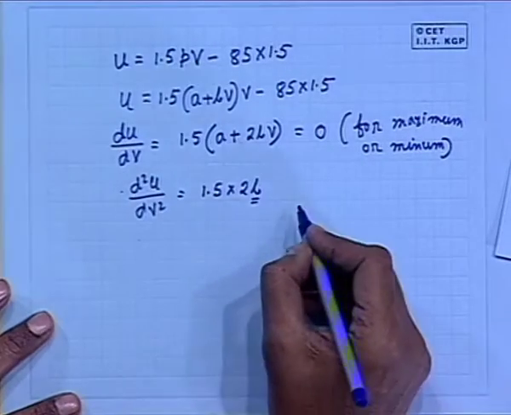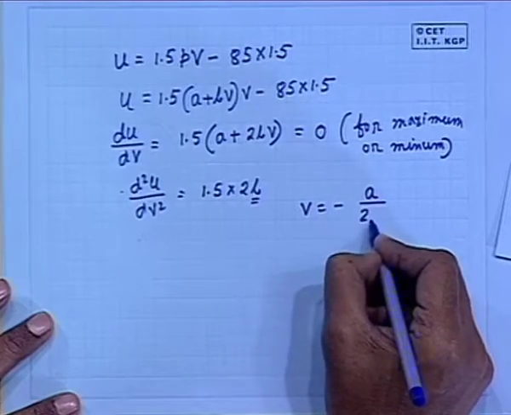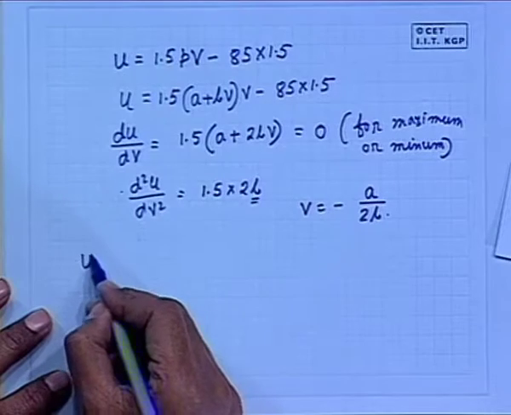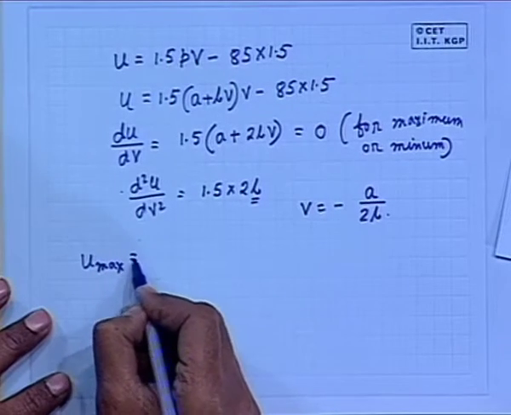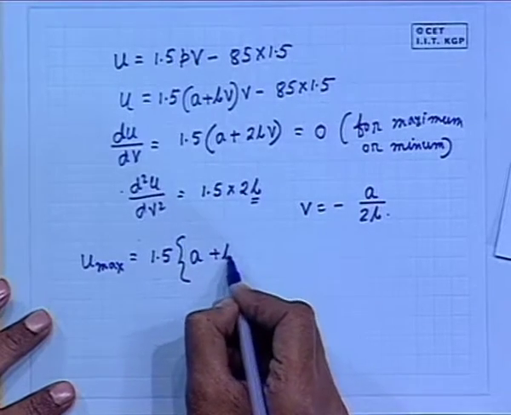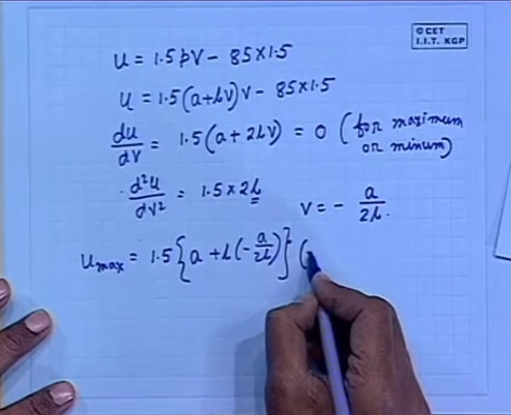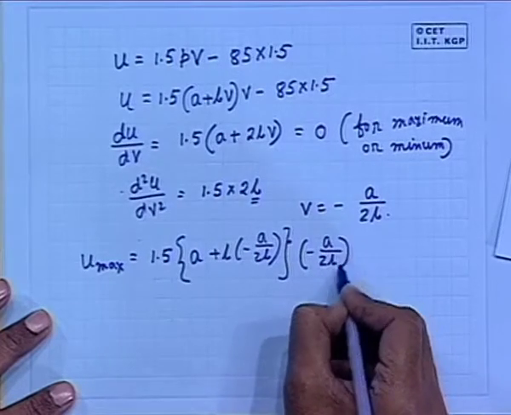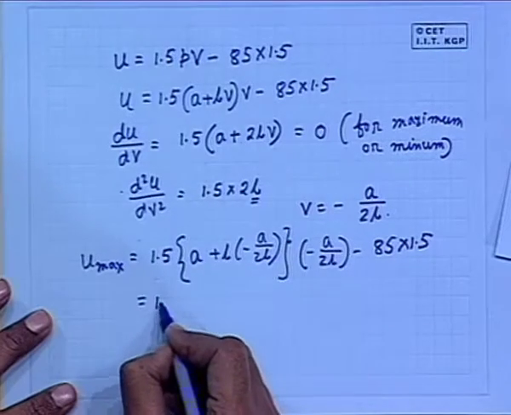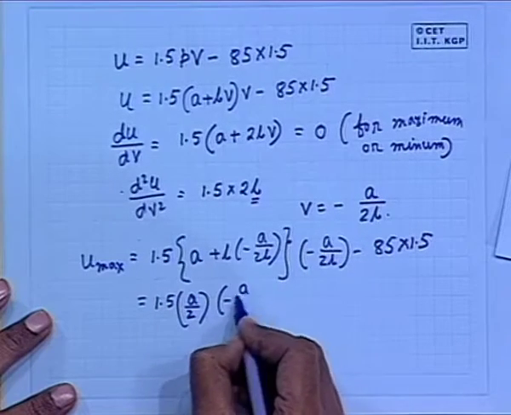So, that maximum condition is given by V equal to minus A by 2B. Therefore, the maximum internal energy will be found out: U max is equal to 1.5 into A plus B, school level thing, please, again V minus A by 2B, minus 85 into 1.5. Put the values. You can simplify this into A by 2 minus A by 2B.